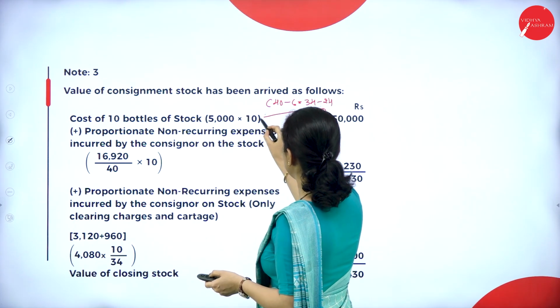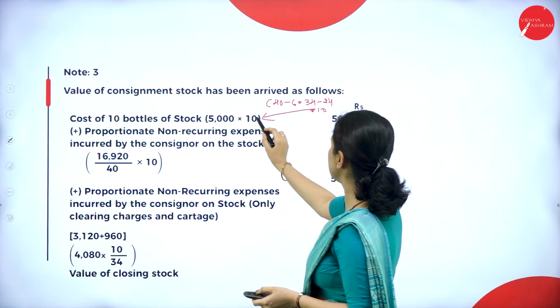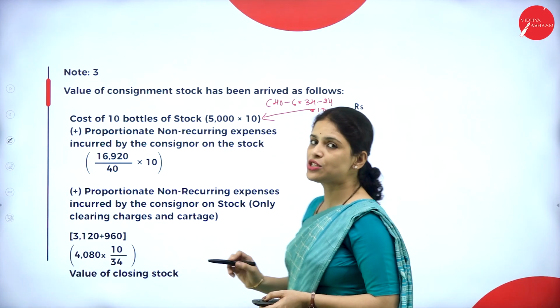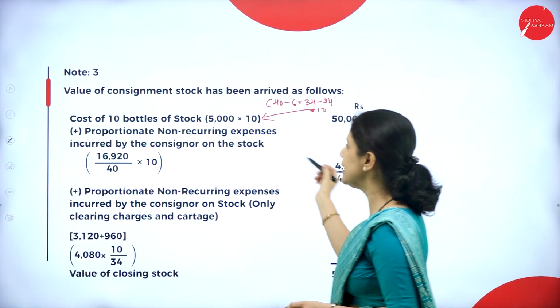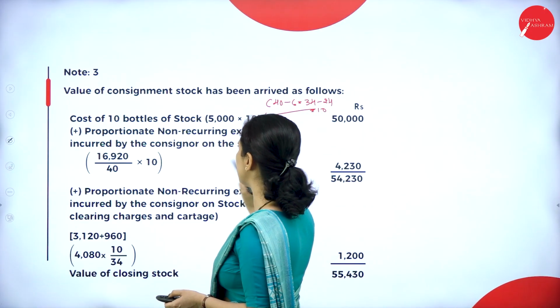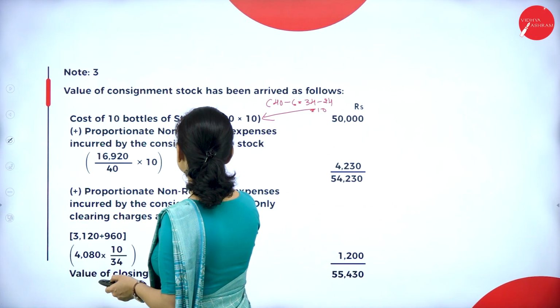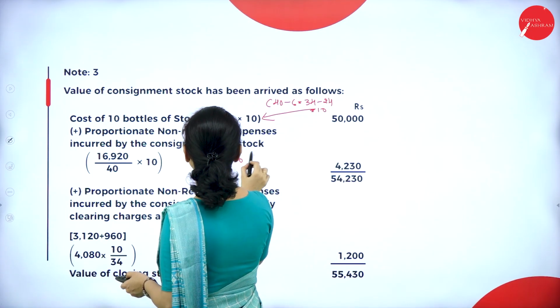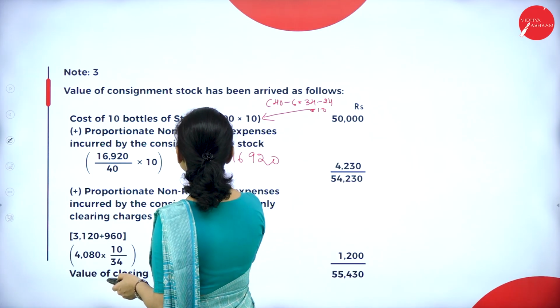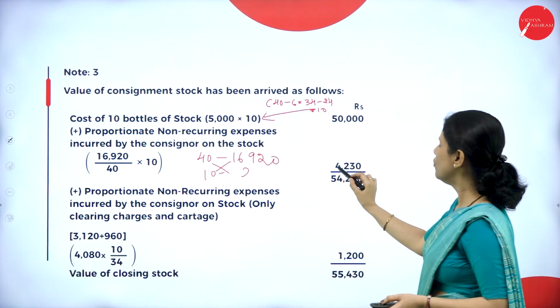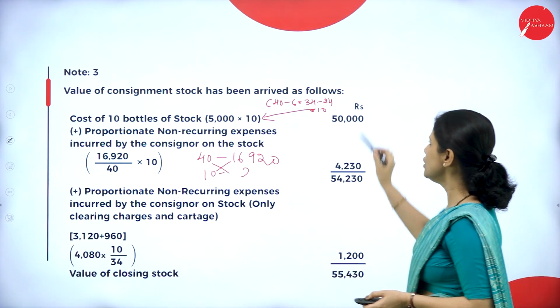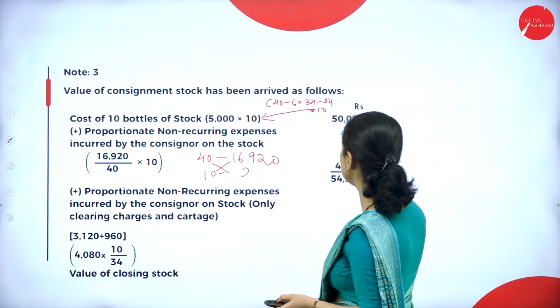This 10 arrived as follows: 5,000 into 10, that is 50,000. Next, what we have to do? We have to add the proportionate non-recurring expenses incurred by the consignor on the stock. That means for 40 bottles, how much did he incur? 16,920. How much for 10 bottles? So how much did we get? 4,230. So total will be 54,230.